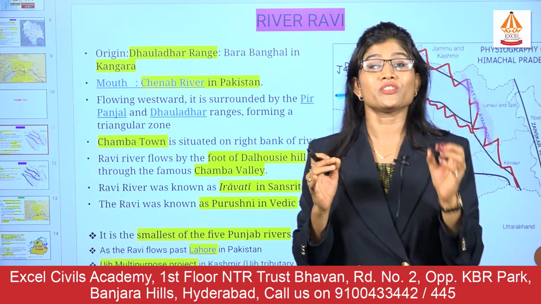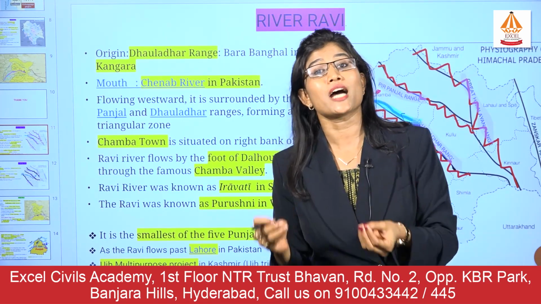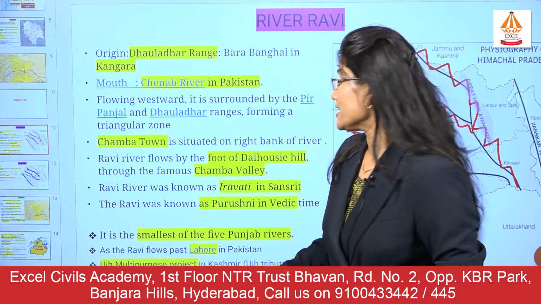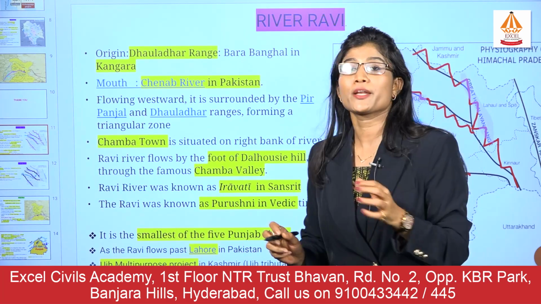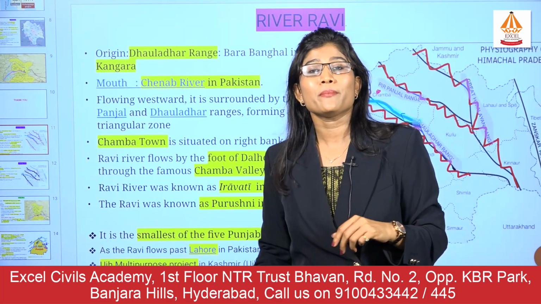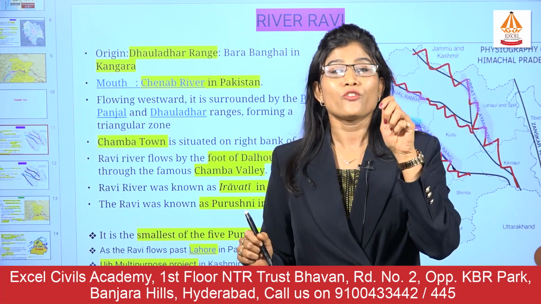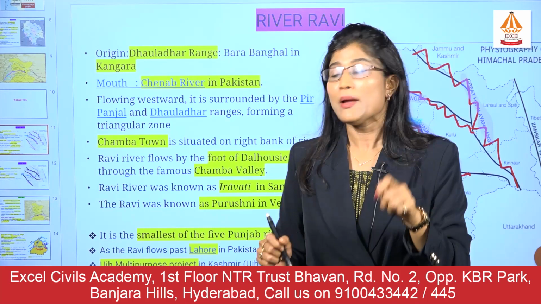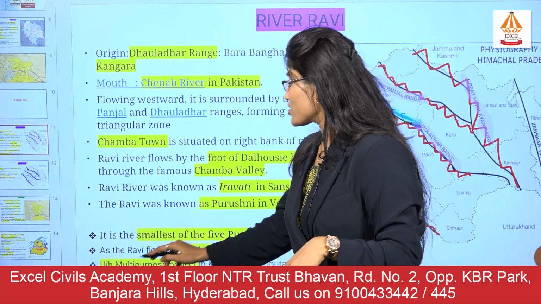Some people get confused whether the Beas or the Ravi is the smallest tributary. Remember that river Ravi is the smallest tributary of these Indus Punjab rivers. Also remember the Ravi river flows to one of the important cities, Lahore of Pakistan. So this much information is also important.